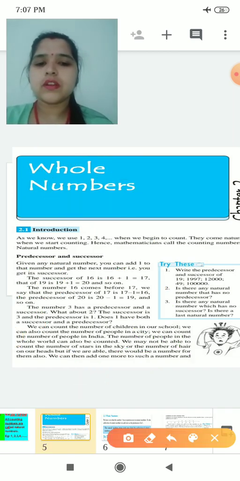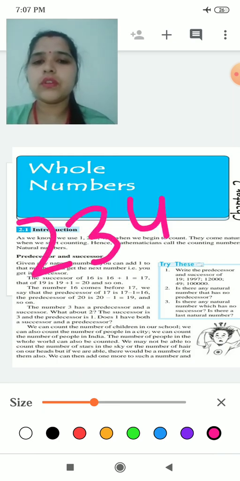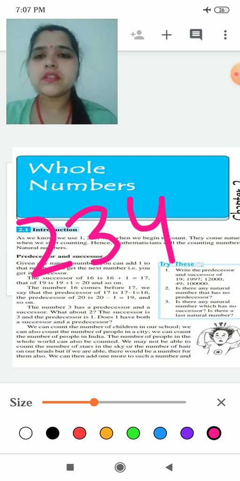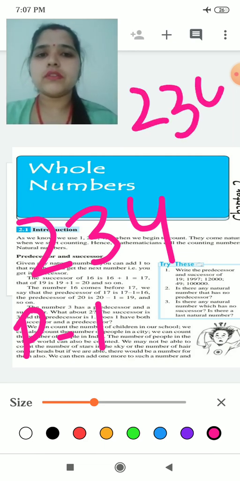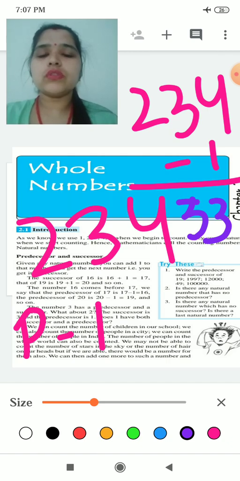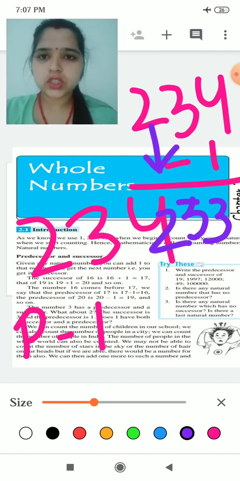The number given to you is 234, and you have to find the predecessor of this number. Predecessor means doing -1, so you will subtract 1 from this number. 4 minus 1 is 3. Nothing is given below the 3 and the 2, so they come down as they are. The answer will be 233.